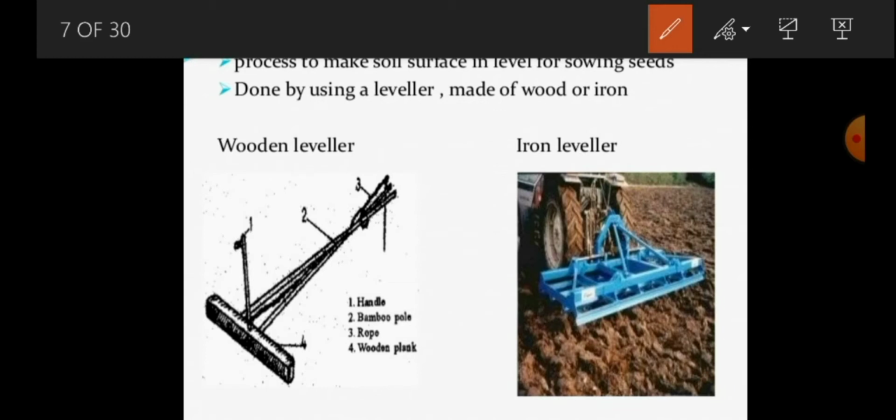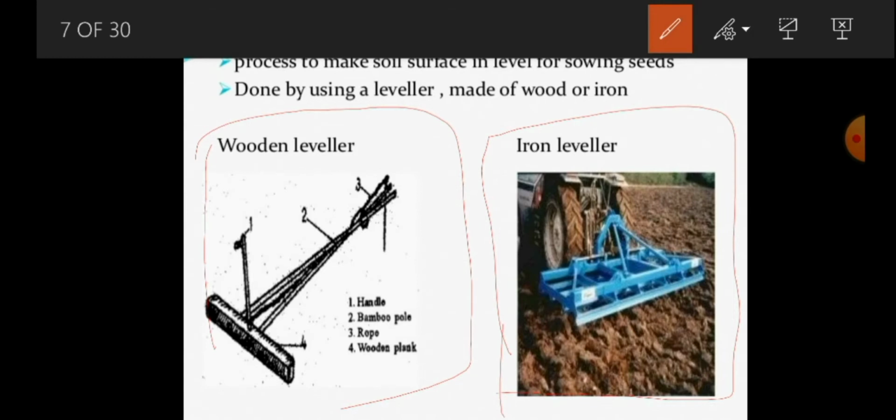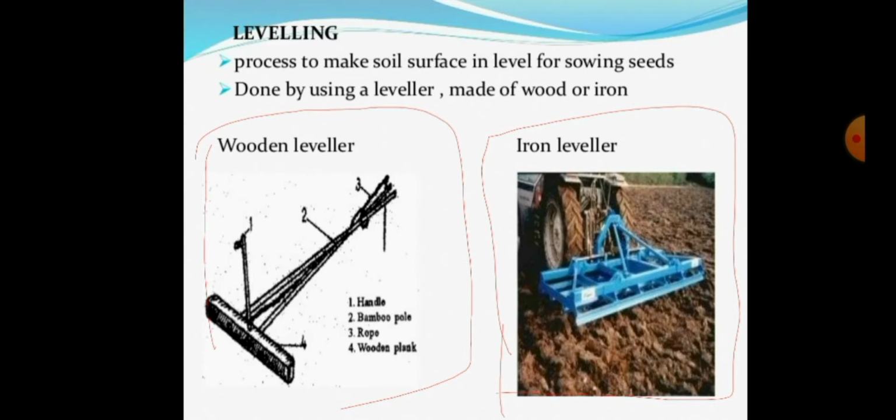Sowing of seeds needs a level soil surface, which will be done by the very important process of leveling. This process is done using a leveler, made of wood or iron. In olden days, people used the wooden leveler. Nowadays we are using the iron leveler, and by using the tractor, it is easy to level the soil. That process is what we call leveling.